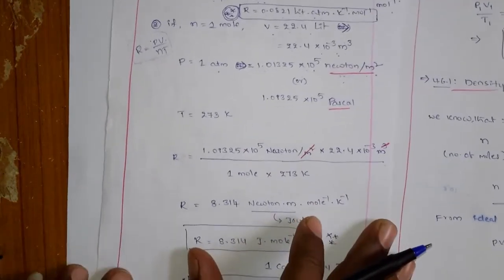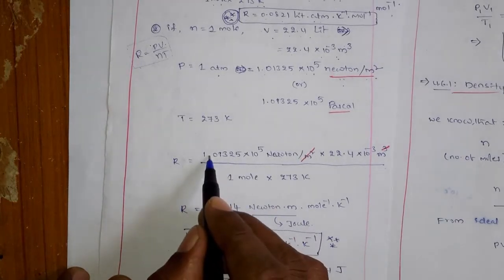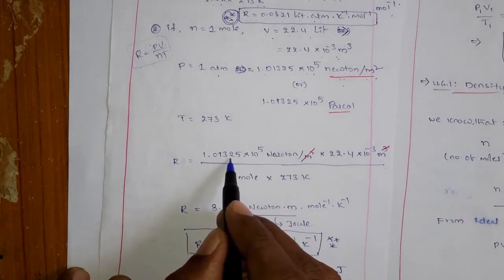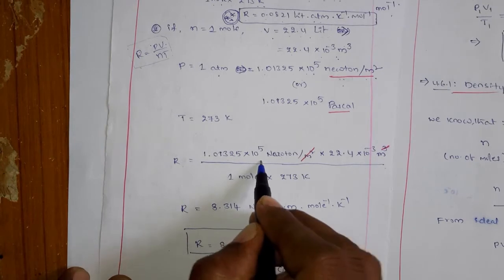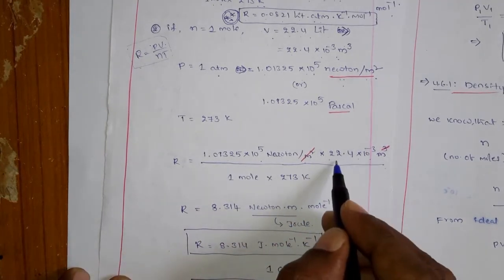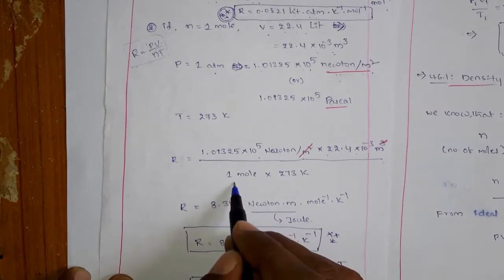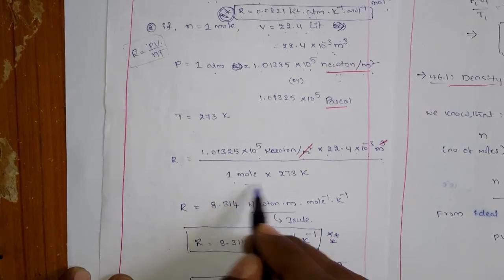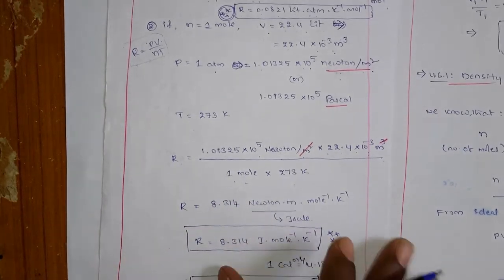When you substitute, what is the R? The P value is 1.01325 into 10 to the power of 5 Newton per meter square, into 22.4 into 10 to the power of minus 3 meter cube, which is the volume. The remaining N value and T value are the same.